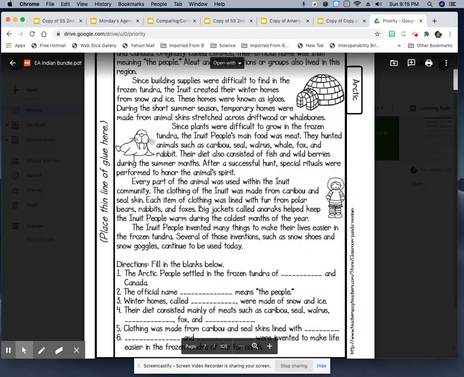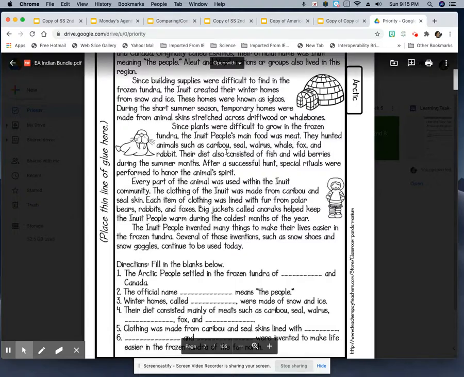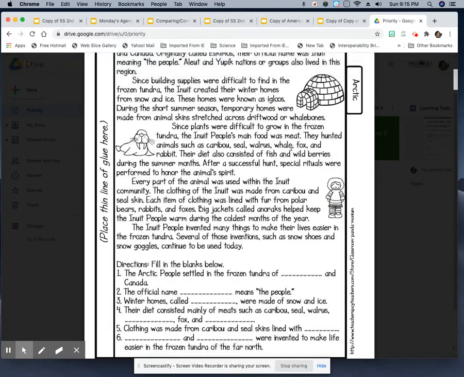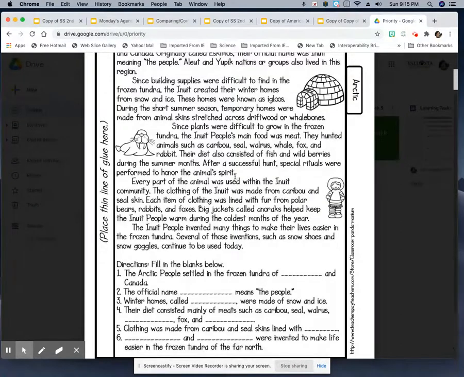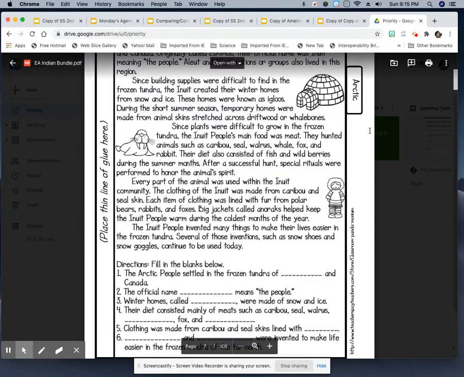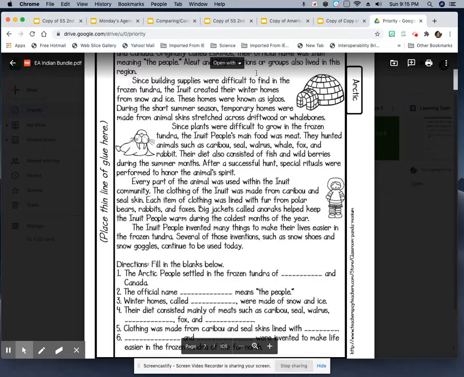Okay, and it says over here, the Inuit people's main food was meat. They hunted animals such as caribou, seal, walrus, whale, fox, and rabbit. They also ate fish and wild berries. So I'm going to look up caribou. It looked like they ate polar bear too, but I'm going to come back over here.